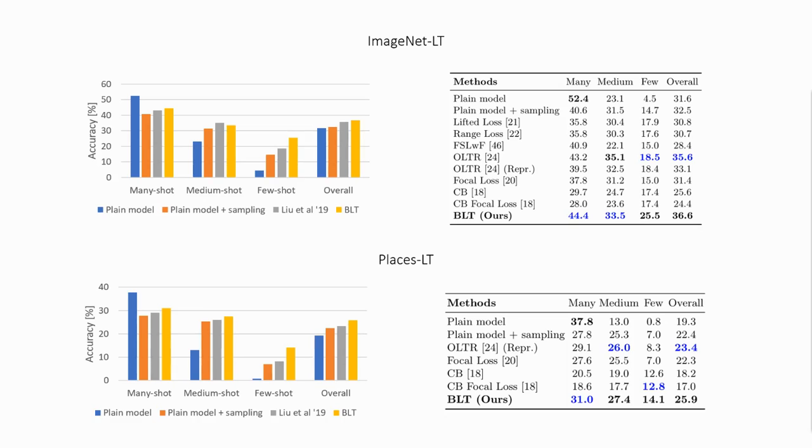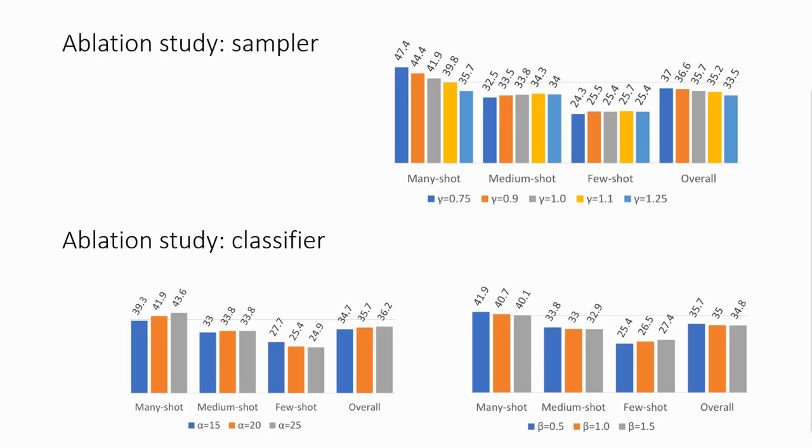Here, we present the results on two standard benchmark datasets for long-tail recognition, ImageNet-LT and Places-LT. All the methods presented use the ResNet-10 backbone and are trained from scratch. We can clearly see that our approach significantly outperforms all current approaches on the few-shot categories by at least 7% on ImageNet-LT and by 1.3% on Places-LT, while simultaneously increasing the overall accuracy achieved across all categories.